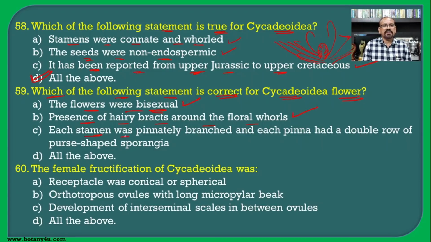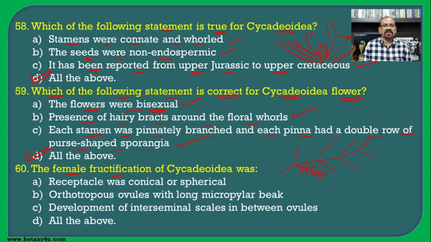Then each stamen was pinnately branched, and each pinna had a double row of purse-shaped sporangia. So if you see this, you will find such an arrangement, a pinnate type of arrangement, and it has 2 rows of sporangia. So this is also a correct statement, and hence all the above statements are correct.